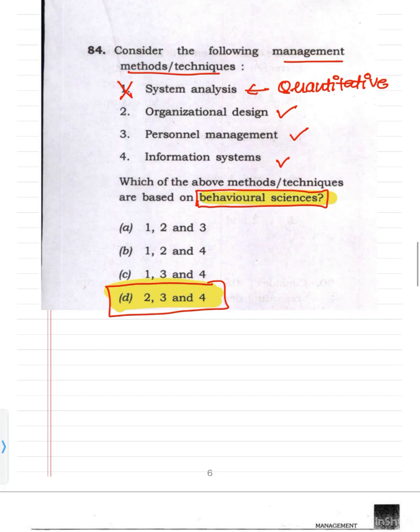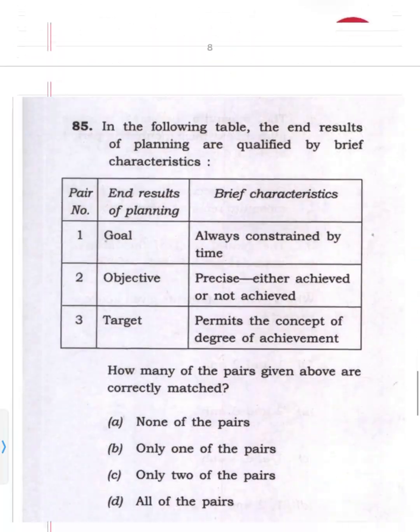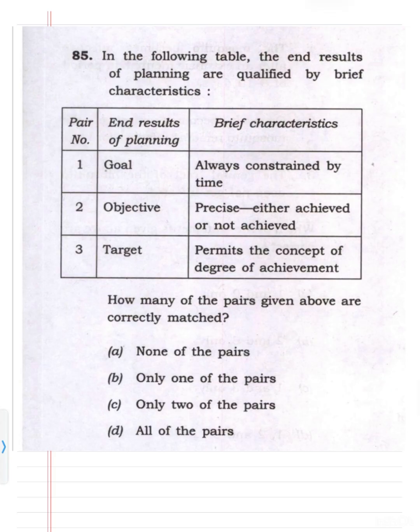Now coming to the 85th question. In the following table, the end results of the planning are qualified by brief characteristics. You have to find out how many pairs are correct. Goal: always constrained by time. Objective: precise, either achieved or not achieved. Third is target: permits the concept of the degree of achievement. So first read about the concept of goal, objective and target, and then we will come to the question.